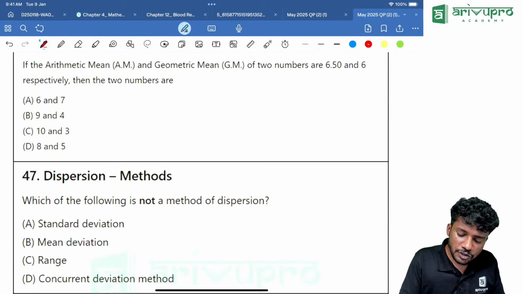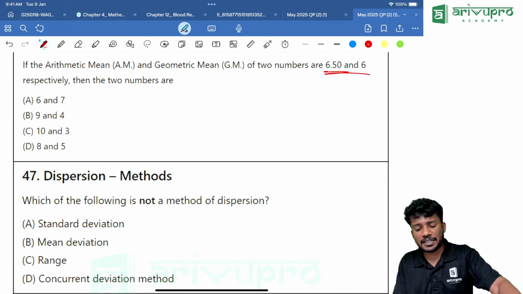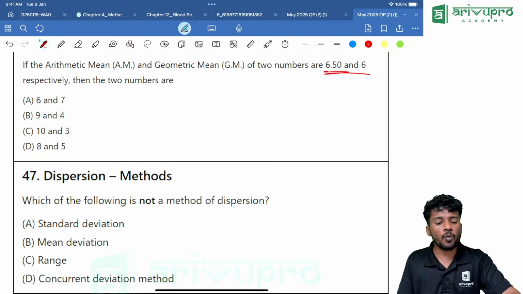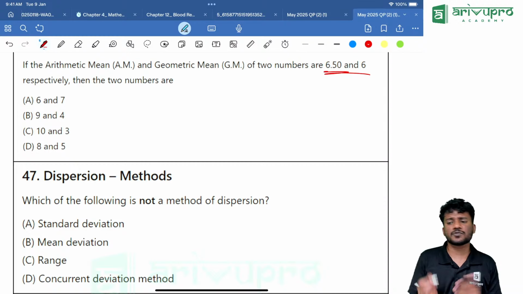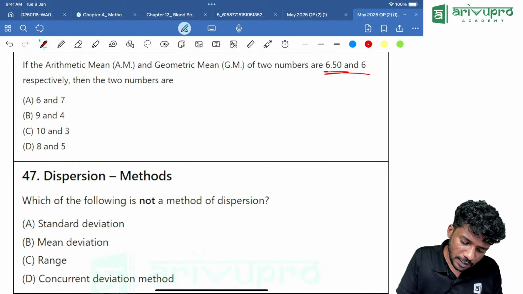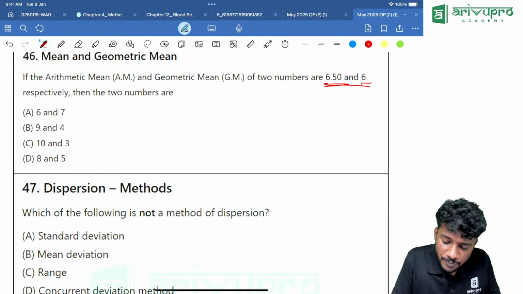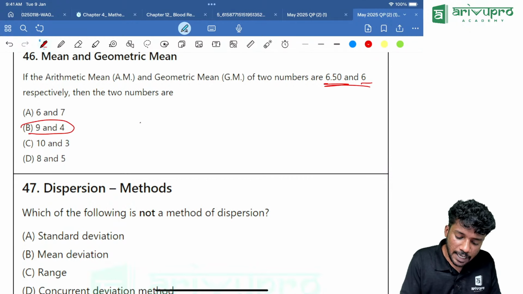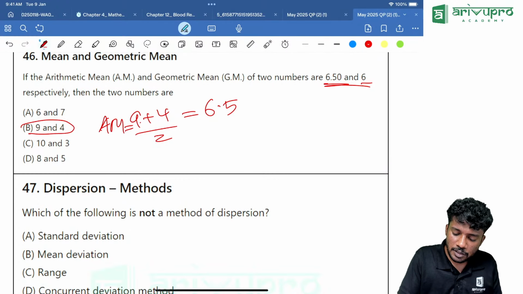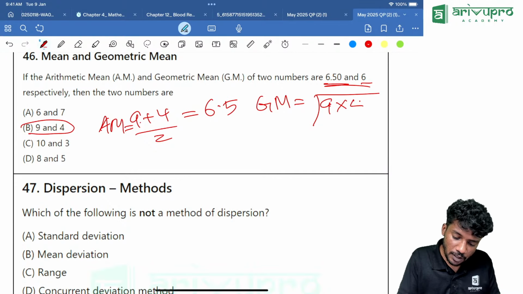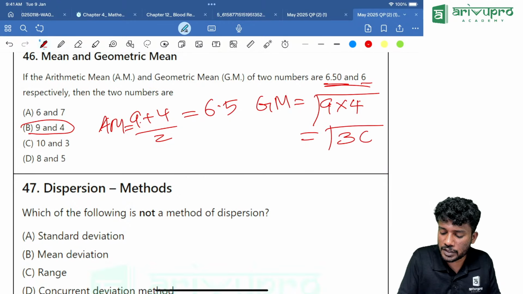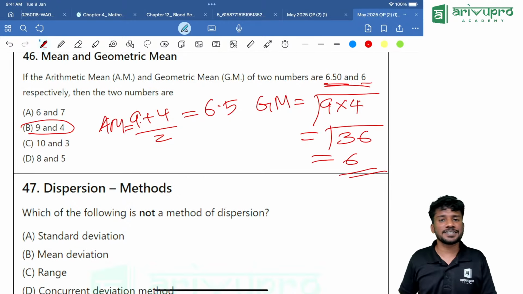If the arithmetic mean and geometric mean of two numbers are 6.5 and 6 respectively, then the two numbers are, what? Direct question. How will you use it? You will just take the options and check which option gives the geometric mean as 6 and the arithmetic mean as 6.5. If you look into option B, 9 plus 4 divided by 2, arithmetic mean is 6.5. The geometric mean is root of 9 into 4, which is root of 36, which is equal to 6. That means option B is our answer.